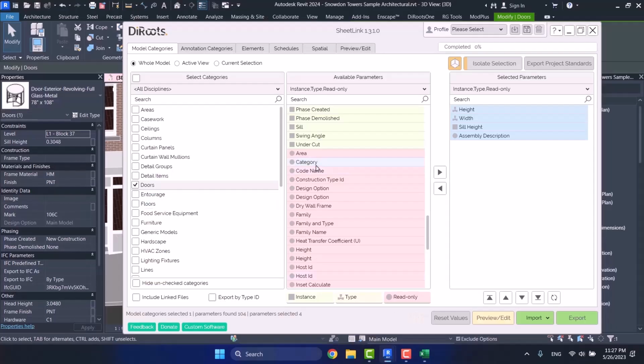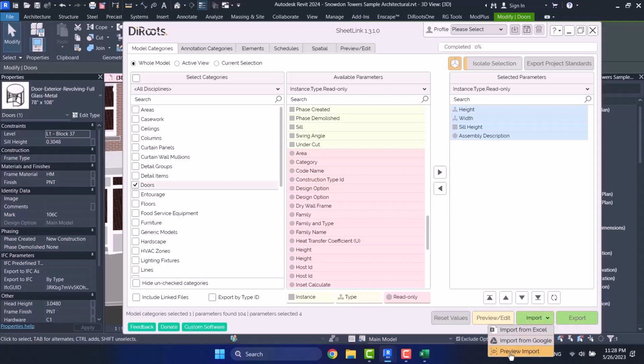Now I want to have those changes. I have analyzed my schedule. Imagine I have sent a schedule to the employer and he has made some changes and some comments. I want to apply those comments on my project as well, so that those changes in parameters will be applied to that as well. To have your schedule here and update your model, from down here you choose Import.